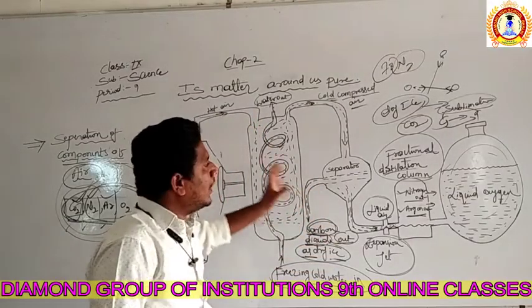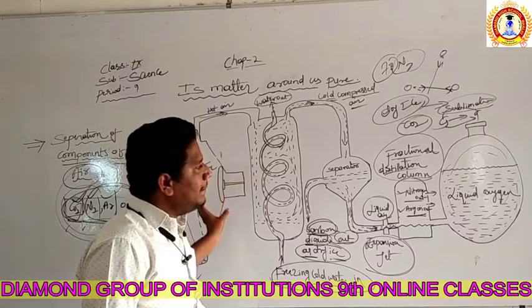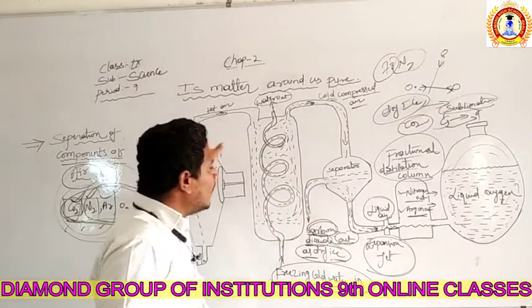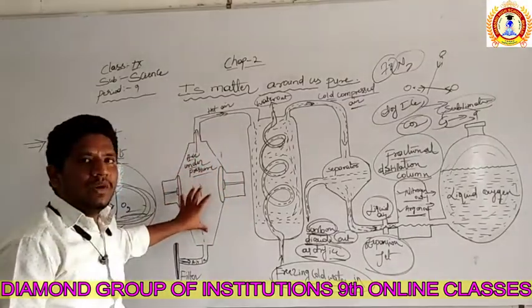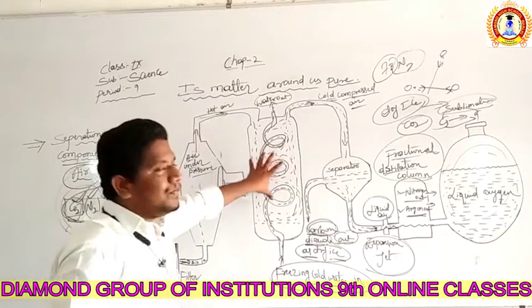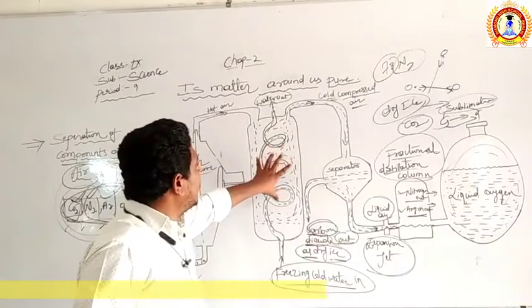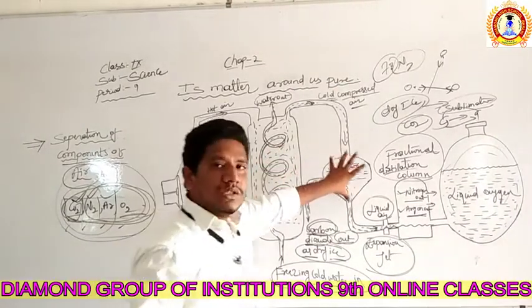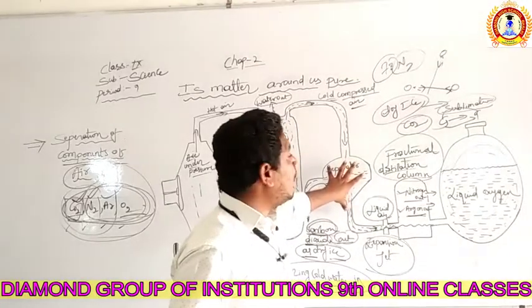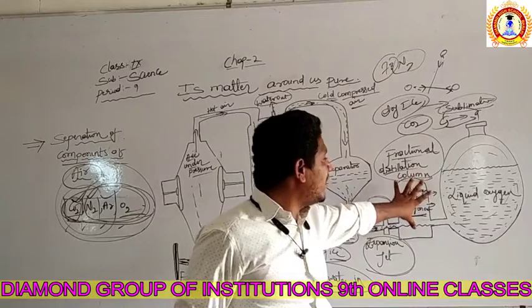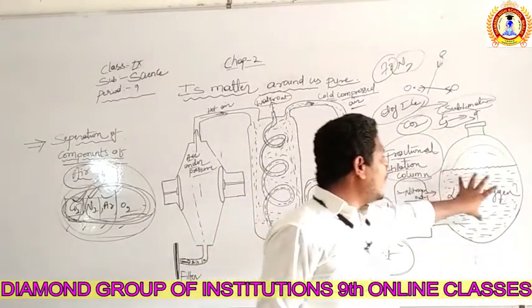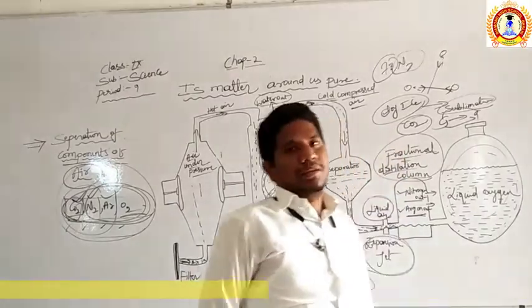Remember one more time what I said, and see one more time how the figure looks. You can understand the function of each column. What is the function of this column? The air is taken under pressure. In this column, the hot air gets cooled. In this column, the carbon dioxide is separated in the form of dry ice. In this column, what is happening? The nitrogen and argon are getting separated, and in this column, the liquid air is separated.